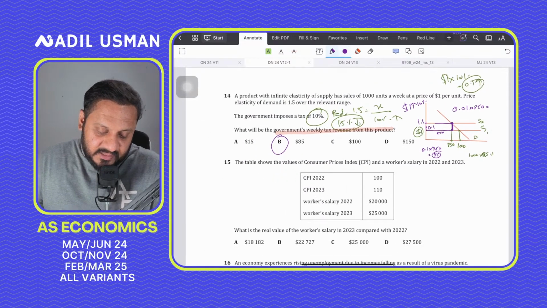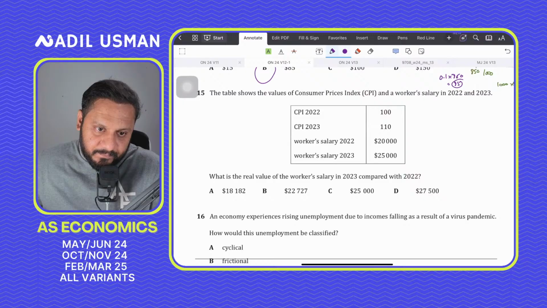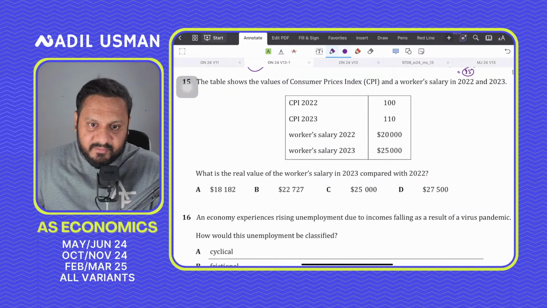Question number 15, guys, shows that the table shows the values of CPI. Are you all there with me? Everyone there with me, guys?